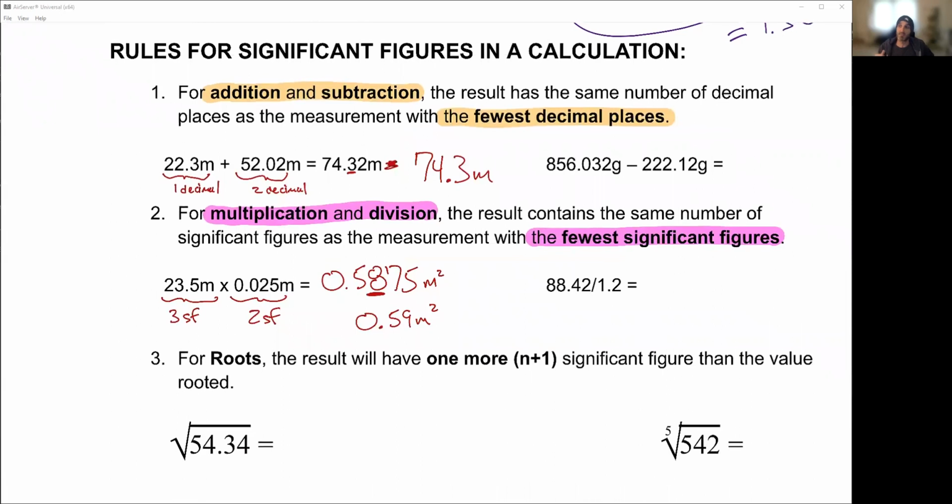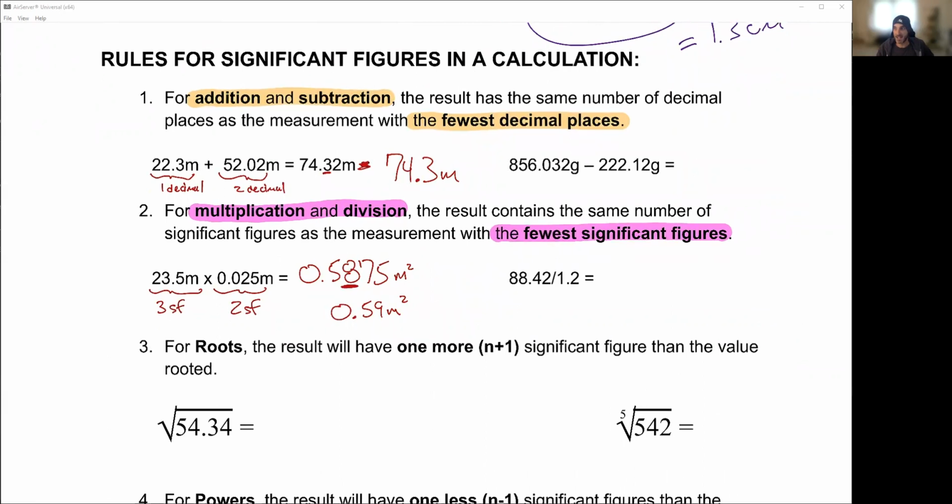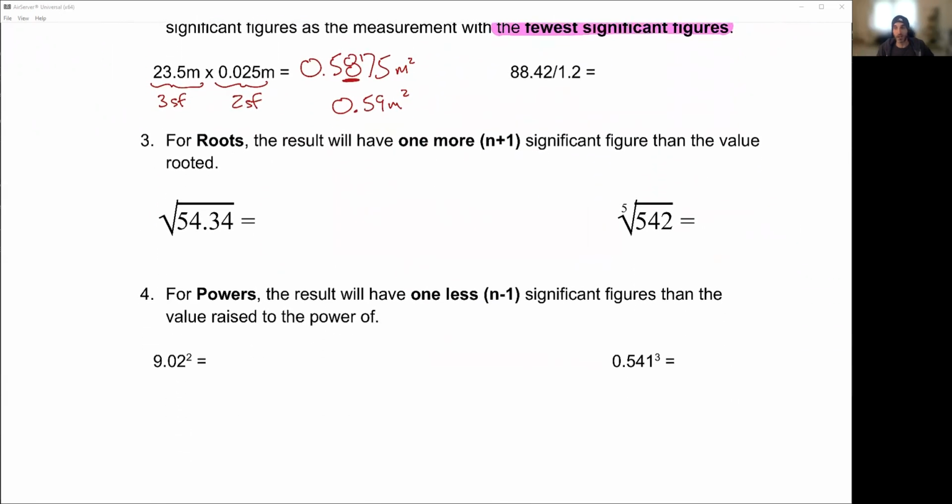These next two are ones that people never remember. In fact, I asked one of the physics guys if he remembered, and they didn't. And it's really important to know. So here we go. For roots, anytime you take the root of something, you're always going to add one sig fig. Remember, again, this number right here is measured. So again, you don't do this when you're just doing some math. You're going to use all those numbers, like the square root of 9. You're not going to just skip it. Only when you have measured numbers that you're actually doing calculations on.